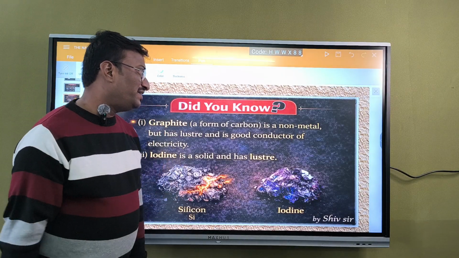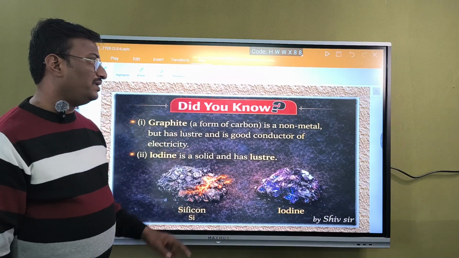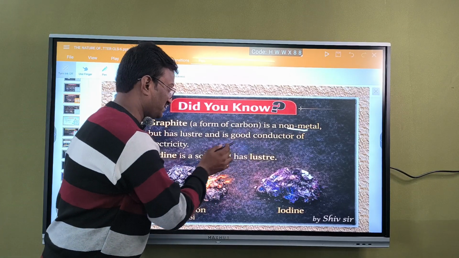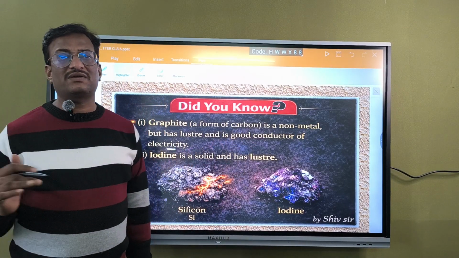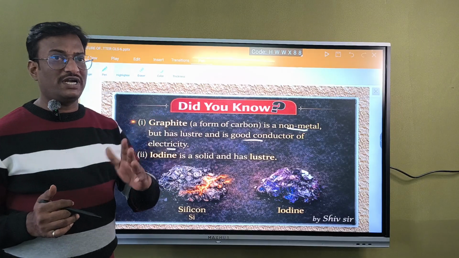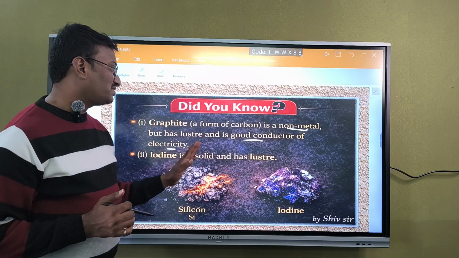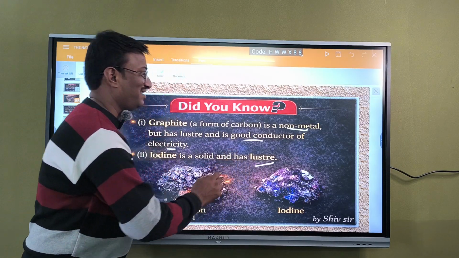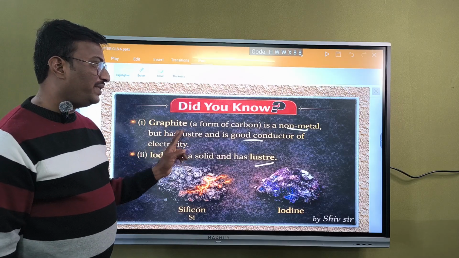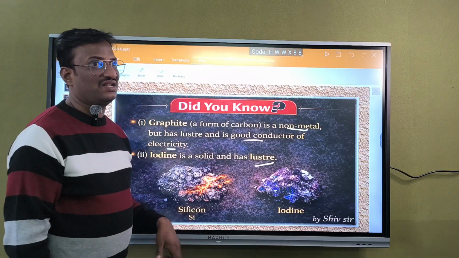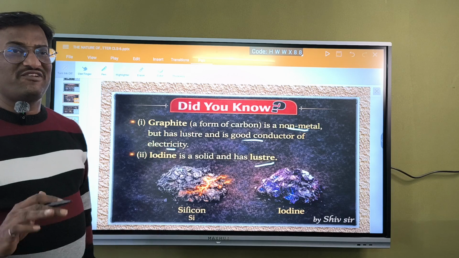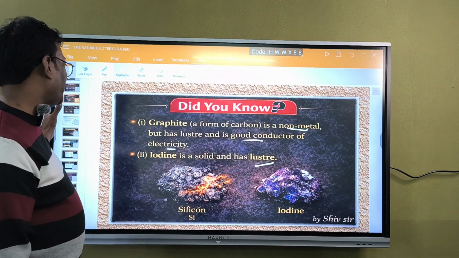Next one, graphite. It is a form of carbon, which is a non-metal. Though it is a non-metal, it is a good conductor of electricity. Generally, non-metals are bad conductors of electricity. There is an exception here, that is graphite, which is a good conductor of electricity. Iodine is a solid and has luster. Generally iodine is a non-metal and should not be lustrous, but it has luster. Though they are non-metals, a few elements have some peculiar behavior of metal character. That you should keep in mind.